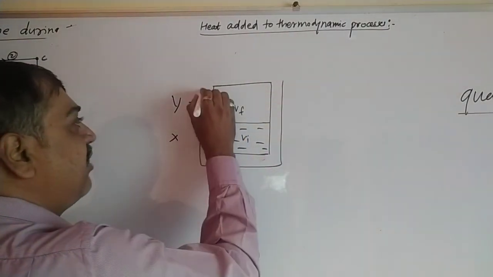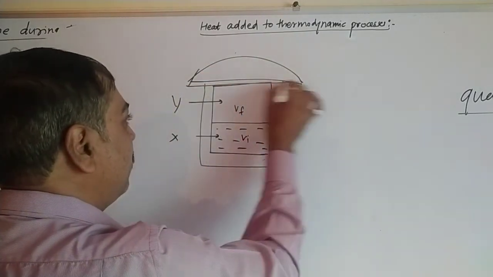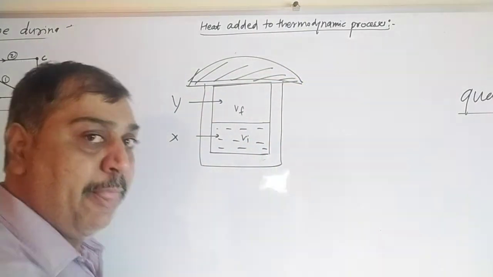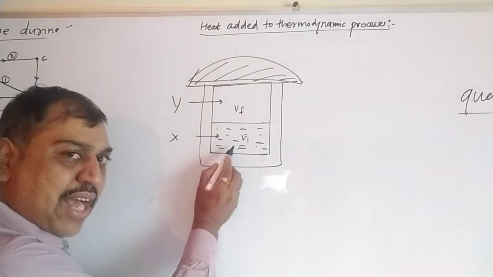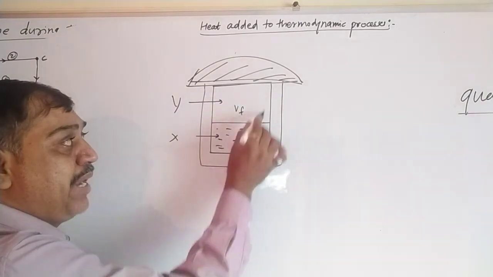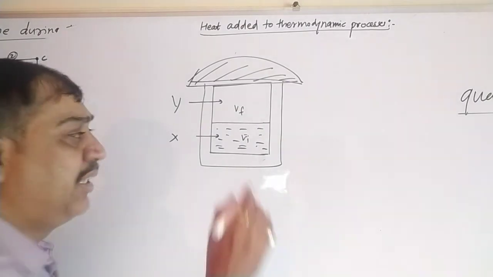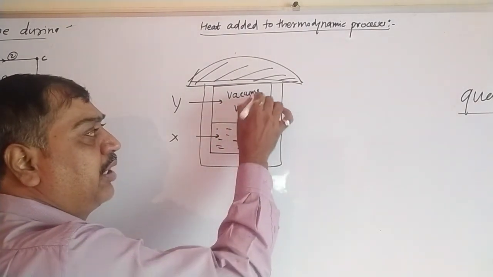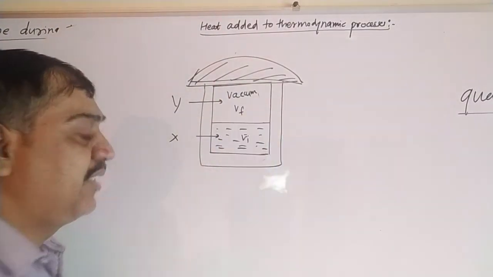Apart from this, at the top they have kept a cap or something, so that there is no loss of heat into the surroundings. This X portion contains some gas or liquid under study, with a volume Vi. The remaining empty part, which has a volume Vf, has no single particle in it. They have created a vacuum here. As mentioned in your book, the vacuum is kept in this part Vf.